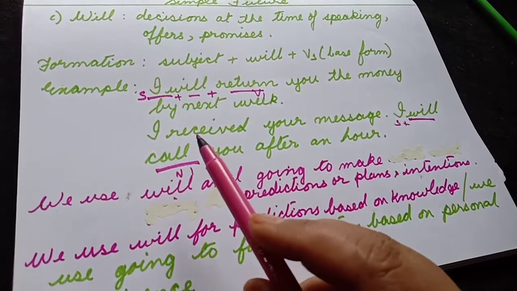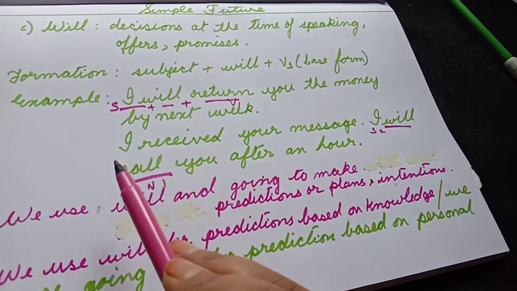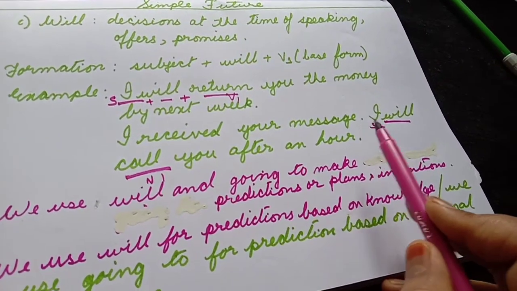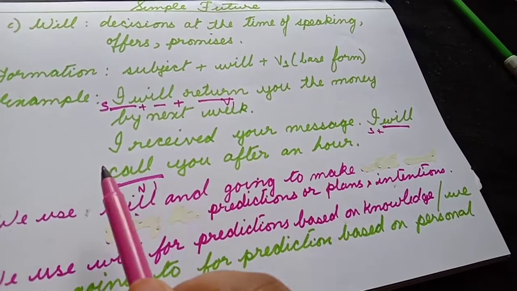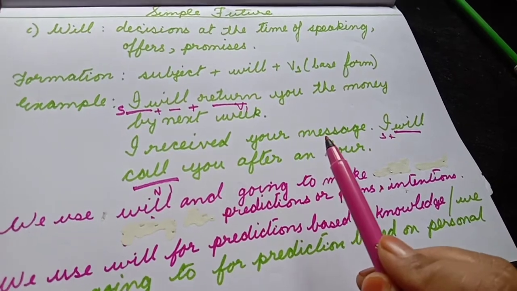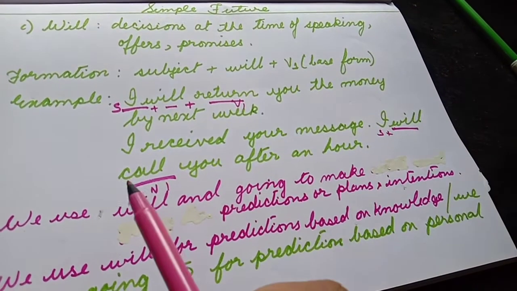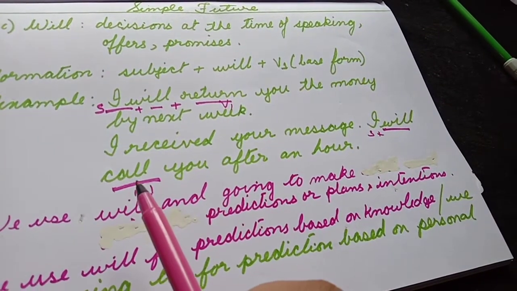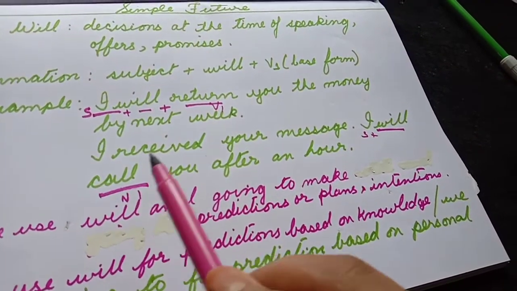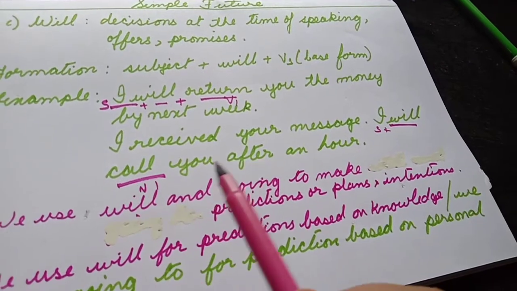Now let's have a look at the next example. I received your message. I will call you after an hour. So as soon as I received a message, I made an instant decision that I will call you after an hour. Subject plus will plus the first form of the verb. I received your message. I will call you after an hour.